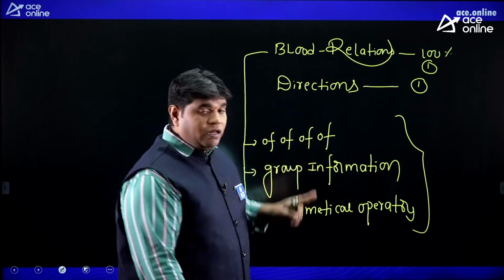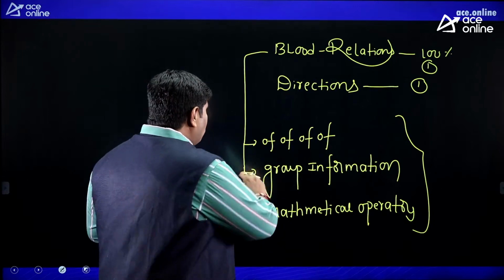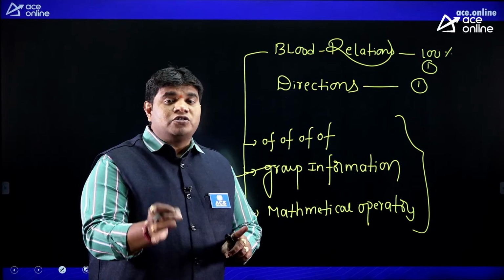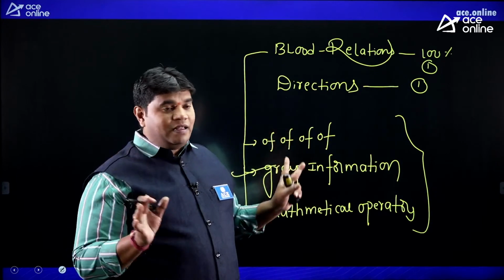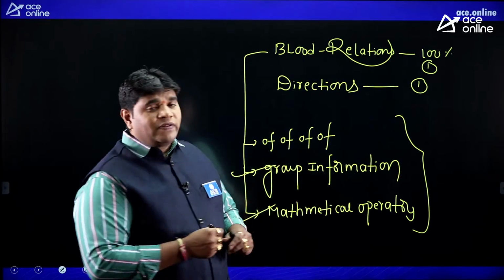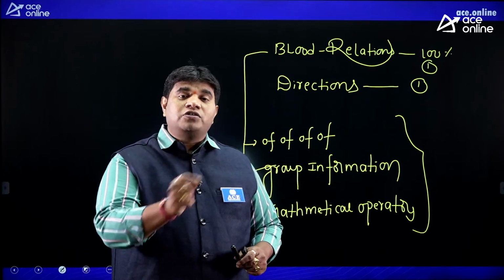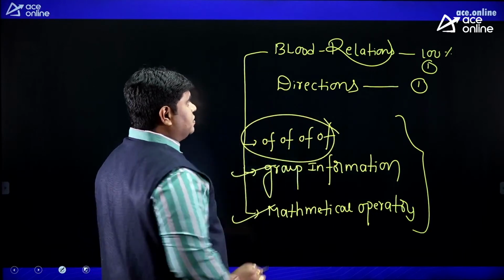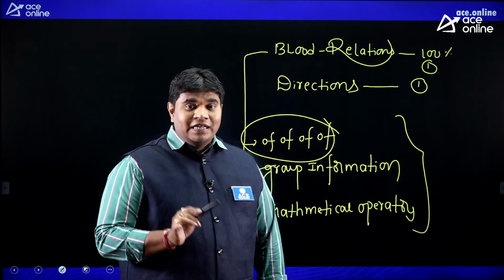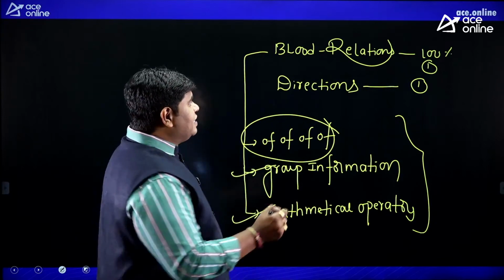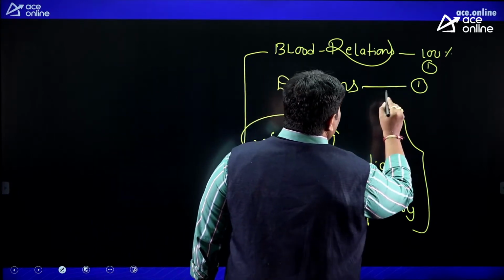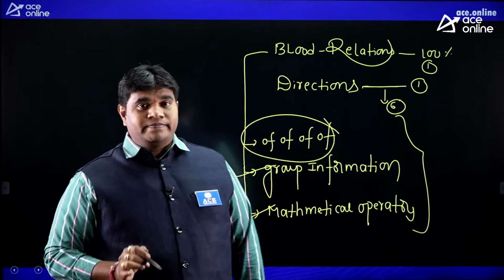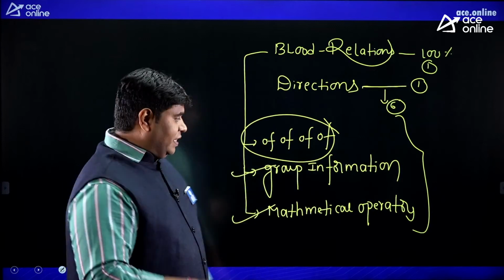For the "of" model, practice is compulsory, friends. Group information, practice not necessary. If you are perfect in just 3 or 4 questions, you are 100% perfect in blood relation. In the mathematical operations, friends, if you are perfect in only 1 or 2 questions, it is guaranteed. So you should practice the "of" model. Okay, friends. Next, directions. In directions also, we have approximately 6 types of questions, but those 6 types are very, very, very easy. Okay. Next.